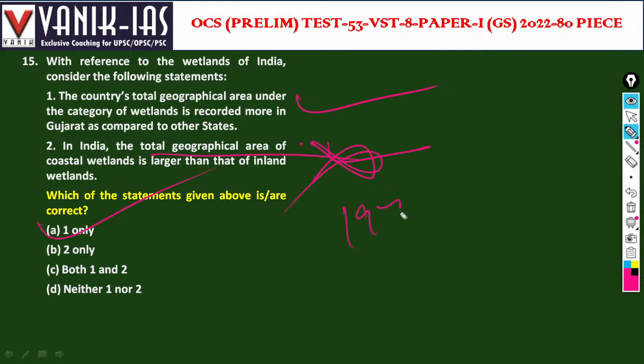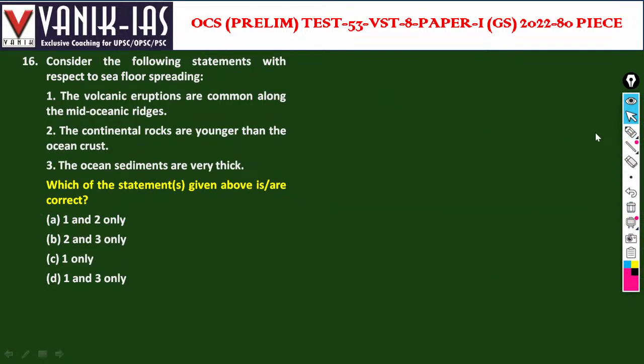Wetland conservation: Ramsar site. Remember, the Ramsar Convention came in 1971. We now have 75 Ramsar wetlands in total. From Odisha, it is Tampara Lake, then Hirakud Dam, Bhitarkanika Mangrove, then Satkosia Gorge. These are the wetlands. Consider the following statements with respect to sea floor spreading.